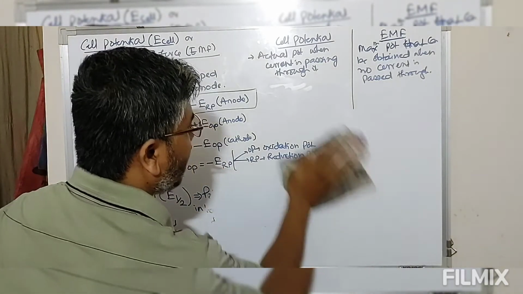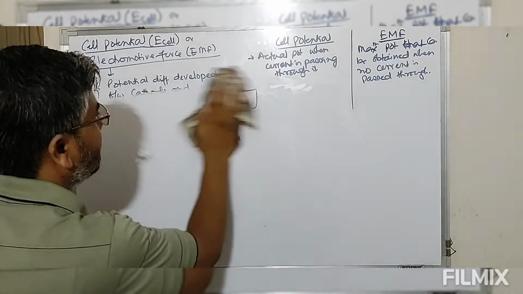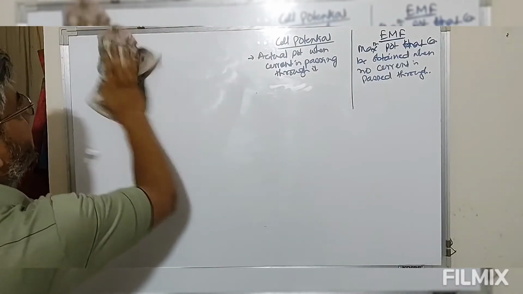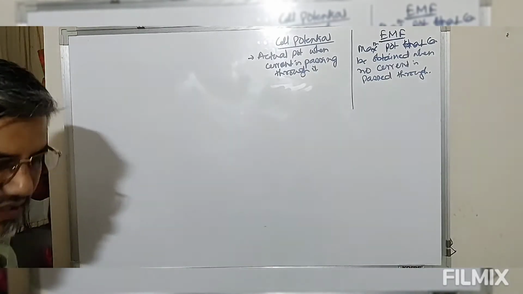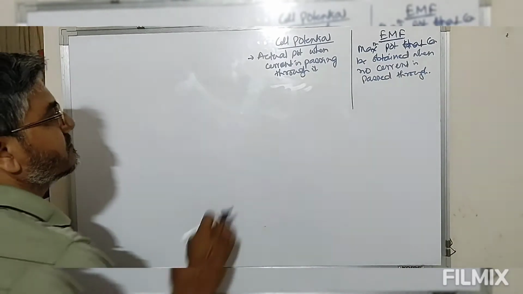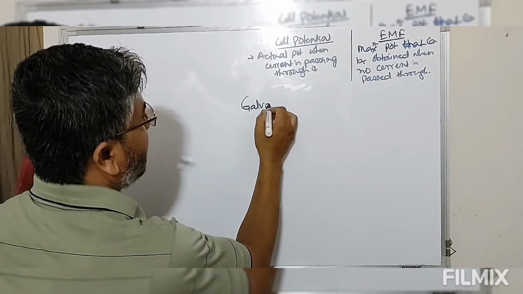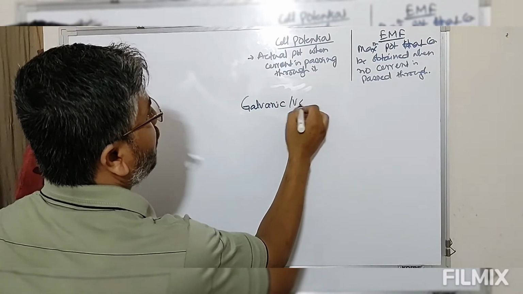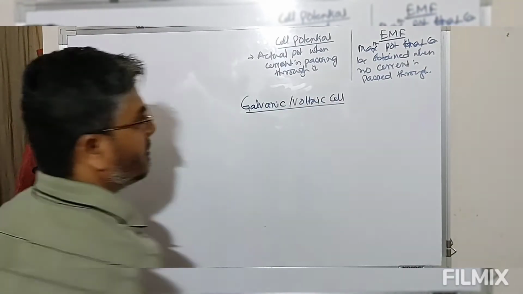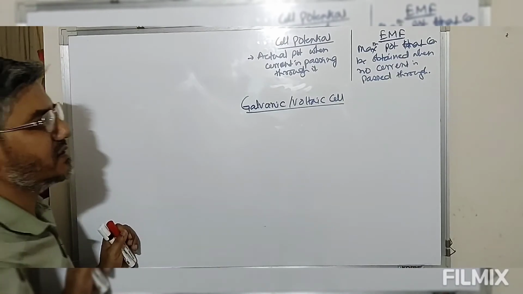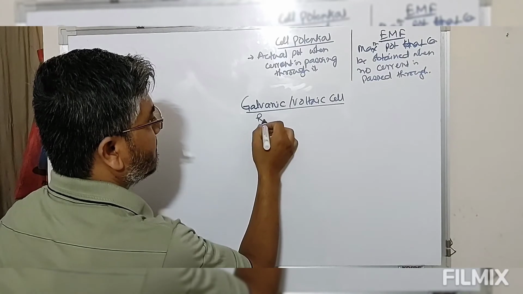Now we have a cell. So now let's see how to represent a cell. Here we are discussing first the galvanic or voltaic cell, because we have to represent this electrochemical cell.